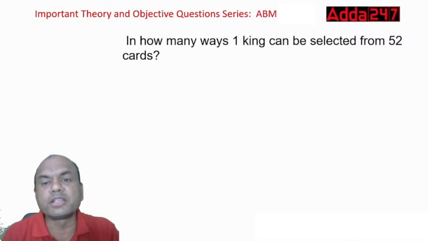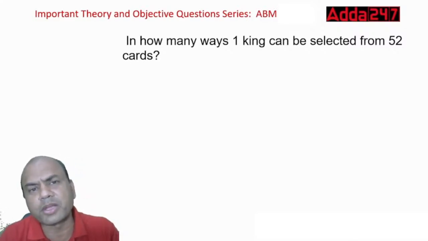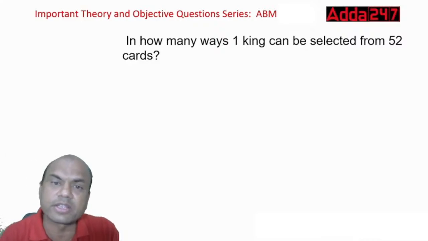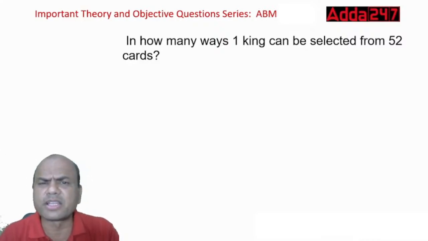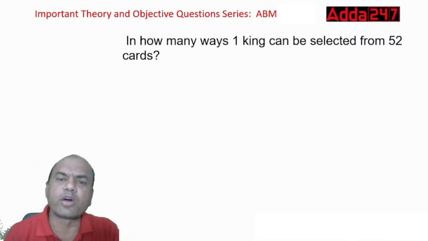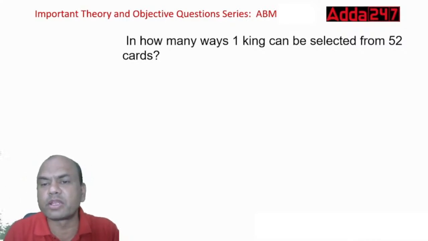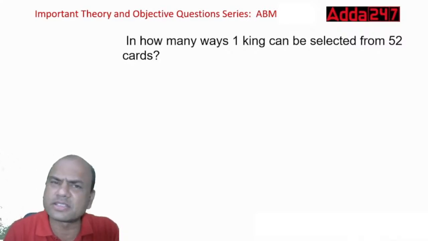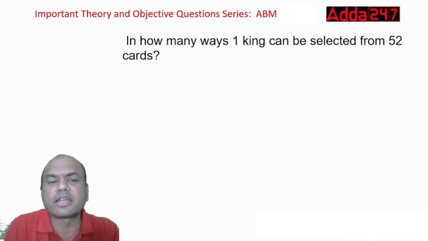In how many ways can one king be selected from 52 cards? Again, here I have taken probability questions because they are mixed with these estimation chapters, and estimation questions are very simple. I have taken it separately. So in how many ways can you select one king from 52 cards? Again, the same question. Okay, I'll write it simple now.